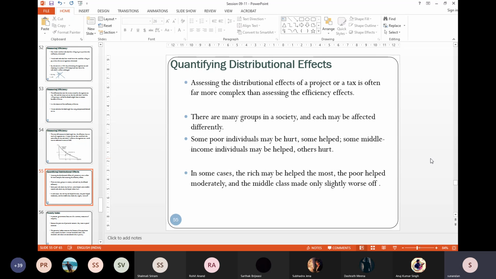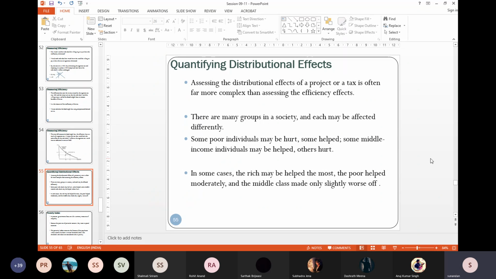Once the bridge is here, the boatman loses his job, his livelihood. So whenever we impose a particular tax, or we undertake a particular project, different cohorts will be affected differently, right?